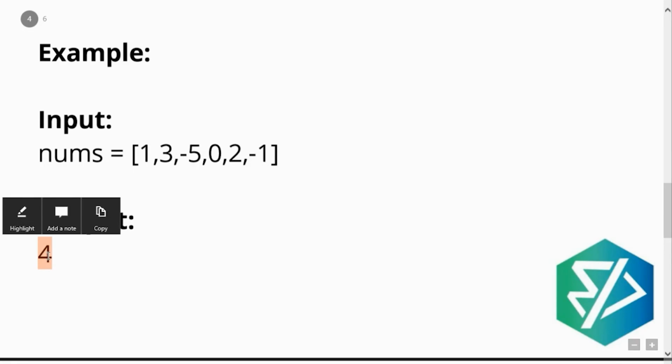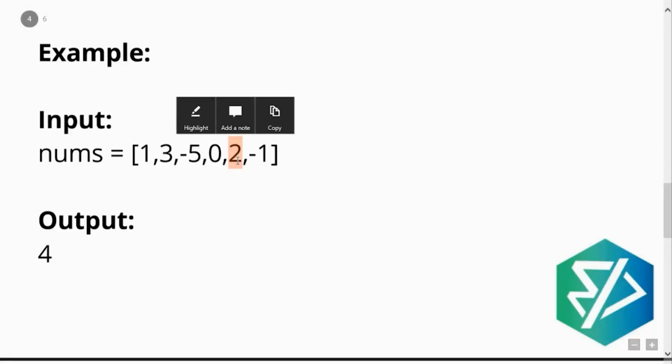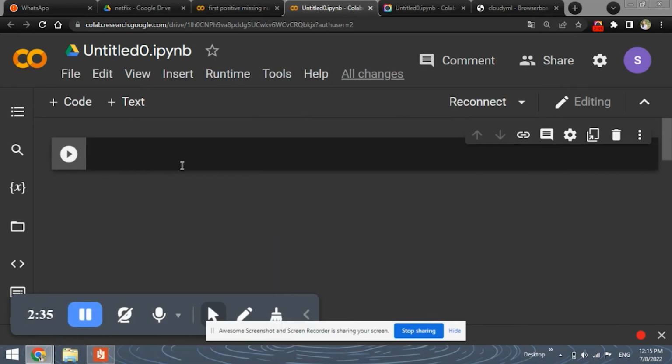So we need to find out the first missing positive integer. Suppose here, instead of 2, if we had 4, then the output would be 2, because the first missing positive integer in the sequence would be 2. Correct? So let's see how to solve this question.